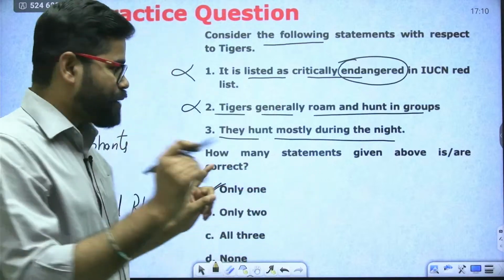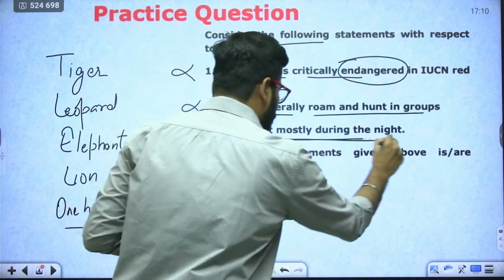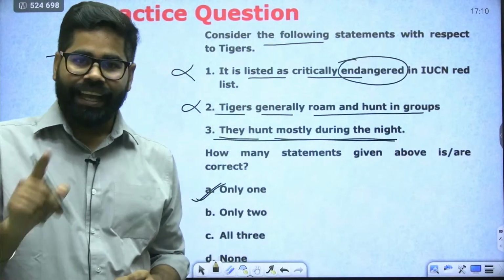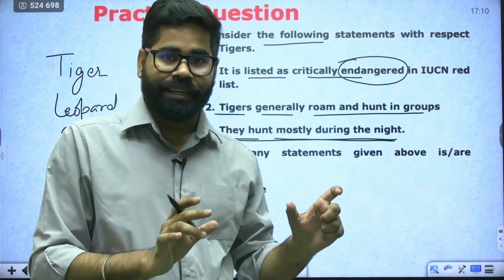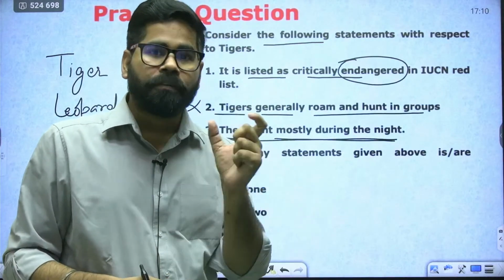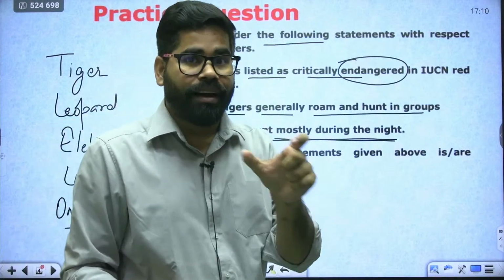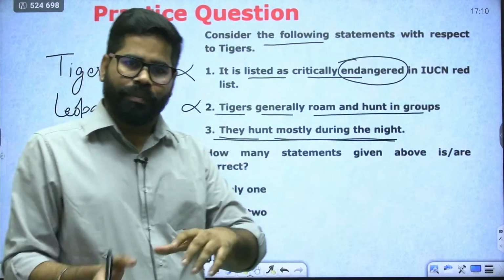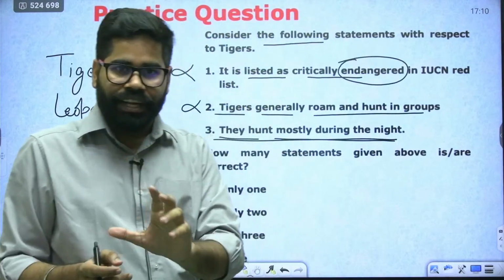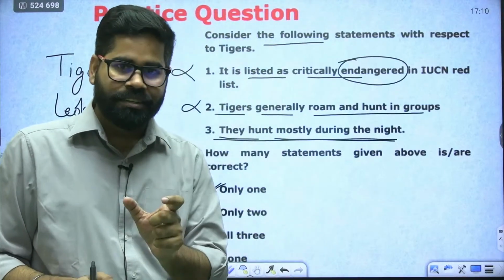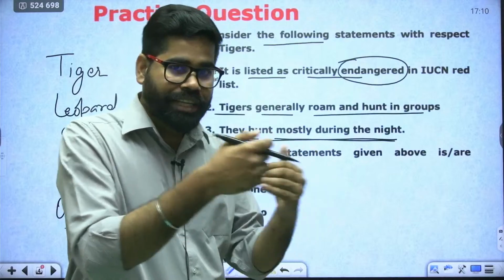There is one statement which is correct. They hunt mostly during the night. Tigers are hunting mostly during the night. Around, if you compare them, around 80 pound of meat is required by an adult tiger. 80 pound roughly equals 36 kg. So they are getting roughly around 36 kg of meat, and they are getting it mostly during the night time.